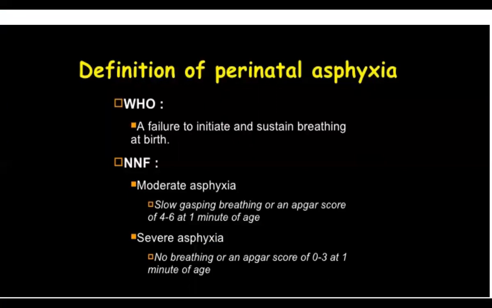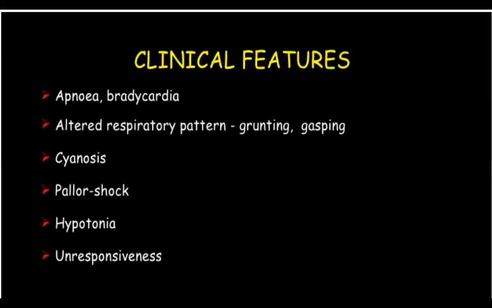Sometimes there may be perinatal asphyxia, that is a failure to initiate and sustain breathing at birth. It is again divided into slow gasping and severe. Slow gasping breathing or an APGAR score of 4 to 6 at 1 minute of age, and severe, that is no breathing or an APGAR score of 0 to 3 at 1 minute of age.